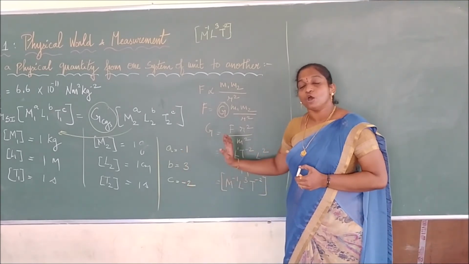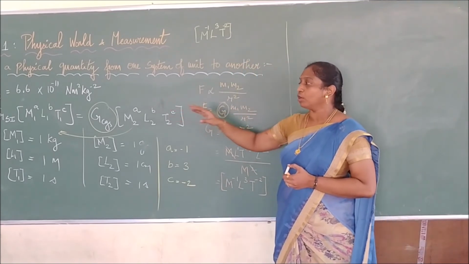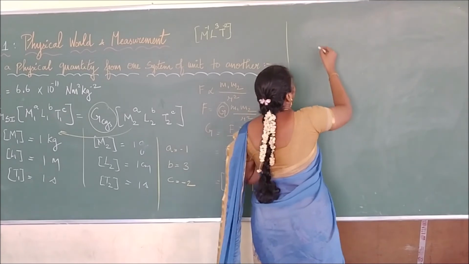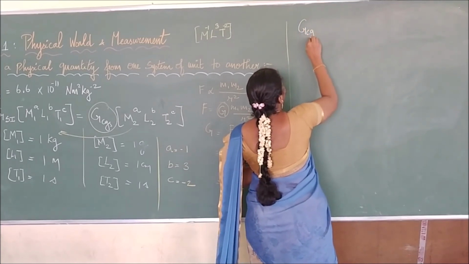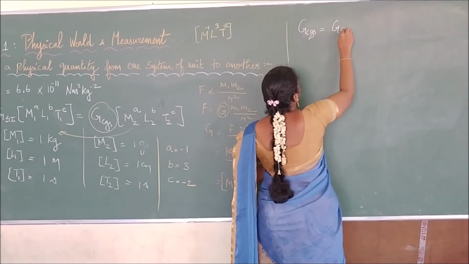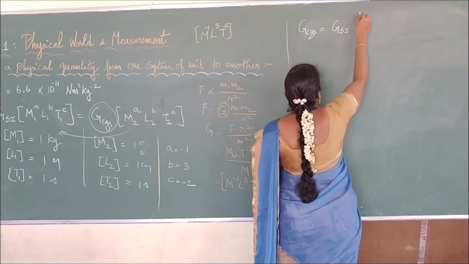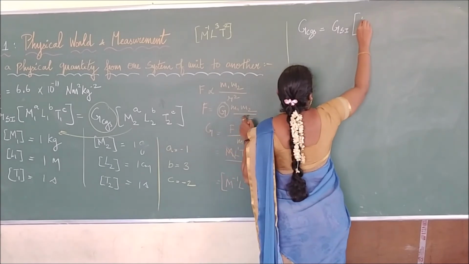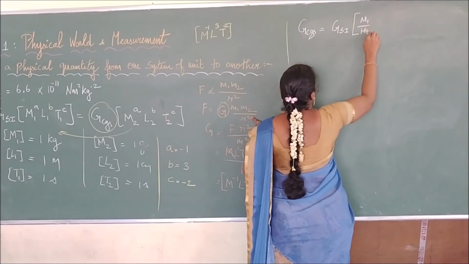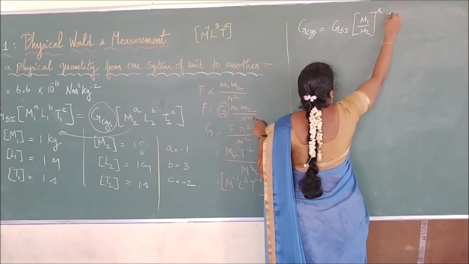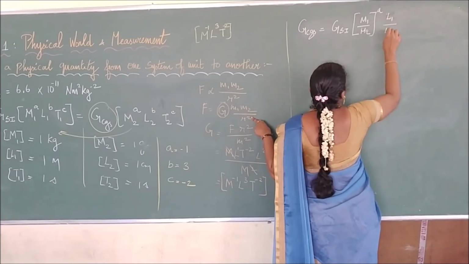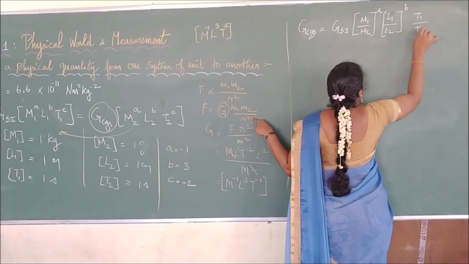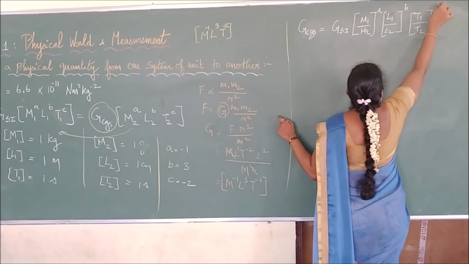Now we are going to the step to calculate the gravitational constant in terms of CGS. Therefore, the gravitational constant in CGS will be equal to the gravitational constant in SI into, we are going to divide each term, so M1 by M2 the whole power A, then L1 by L2 the whole power B, then T1 by T2 the whole power C.